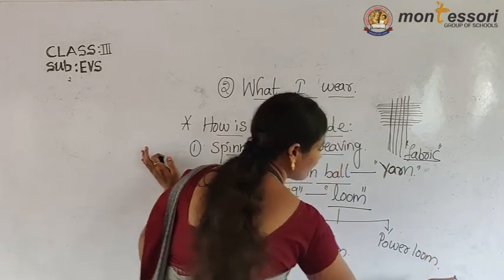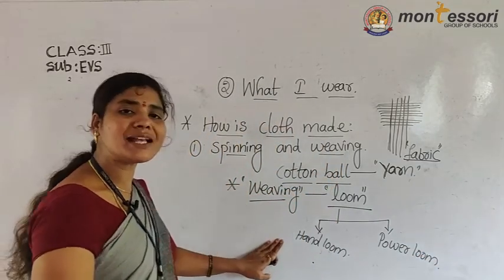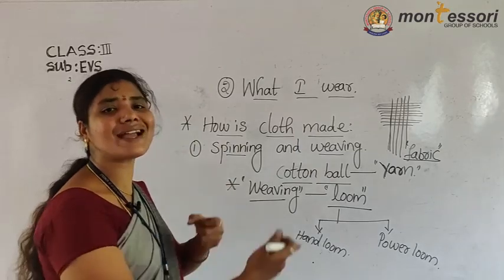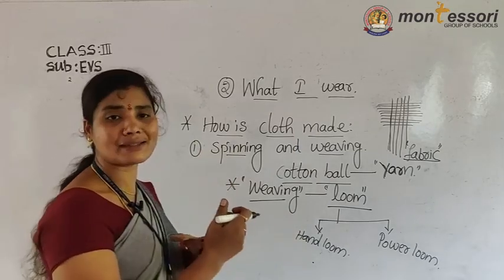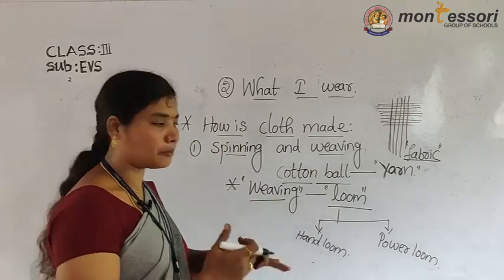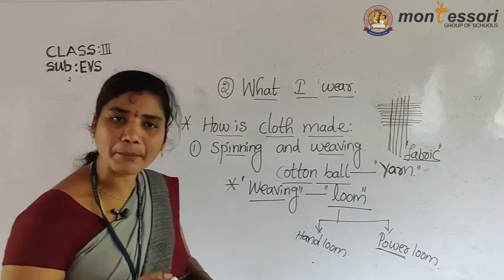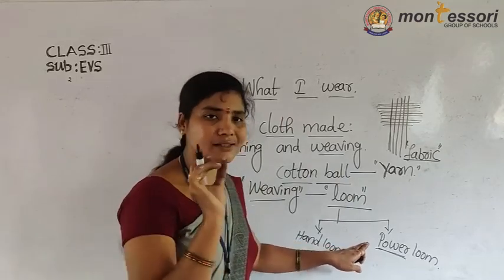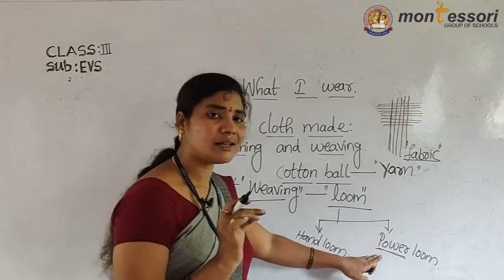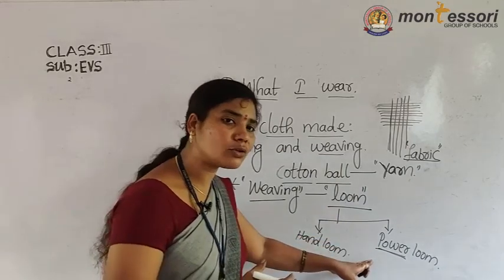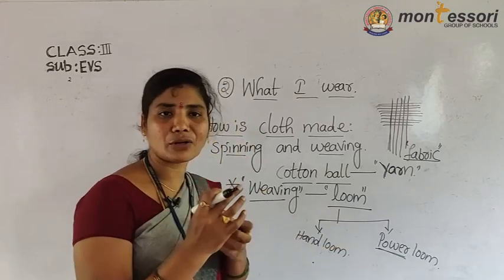Hand looms are run by hands. By using the hand, the clothes are made. That is called a hand loom. The power loom is the loom which is run by using electricity. We use electricity for making clothes. That loom is called a power loom.